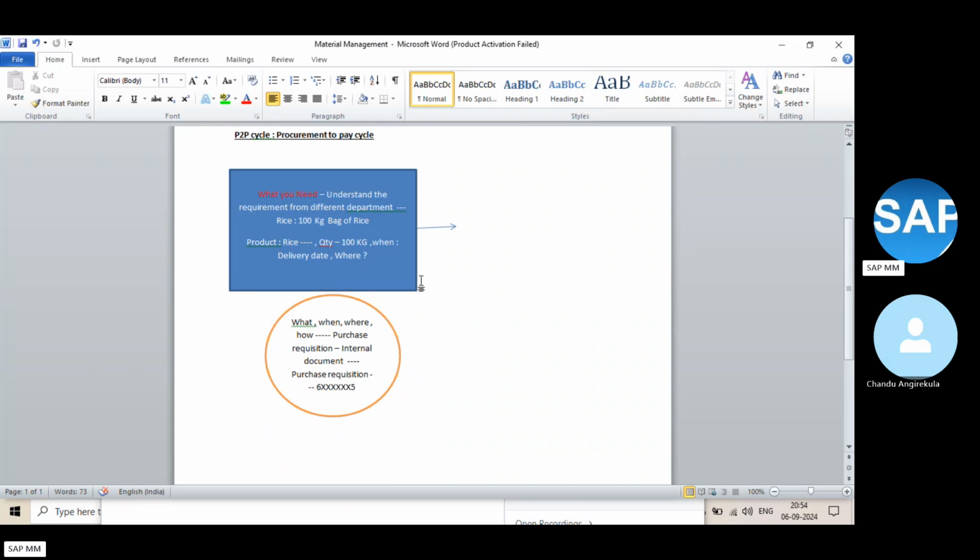Now what will you do in your home if you're planning to buy a product? A television was finalized, and maybe you're planning to buy the 32 inches. Now your mother says 43 inches or something more than that. So then what will you do? In the requisition you are raising all these things, right?